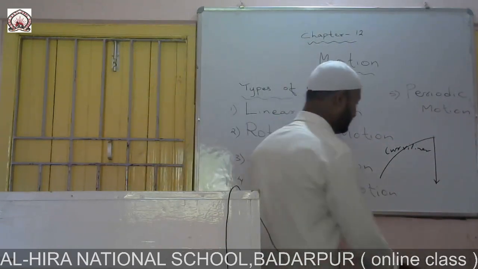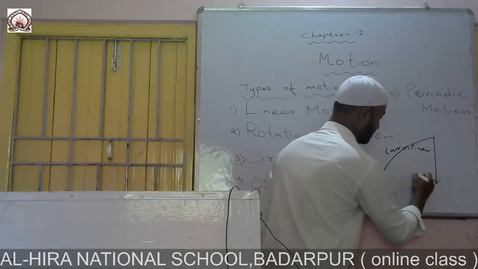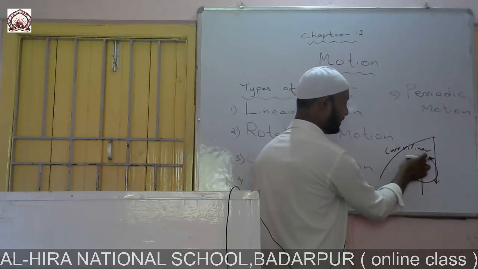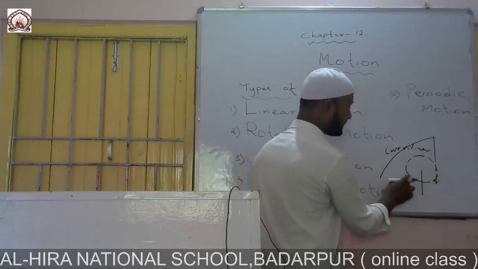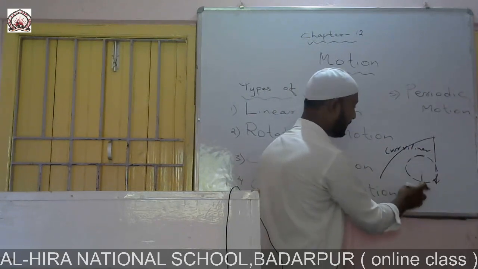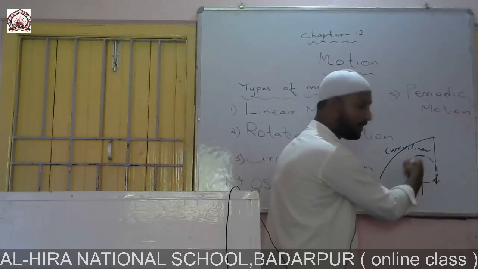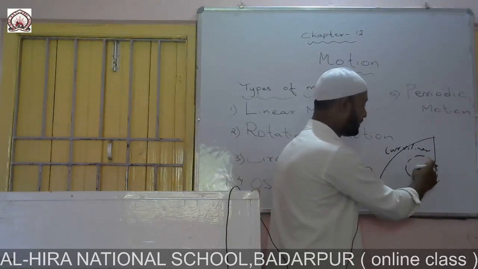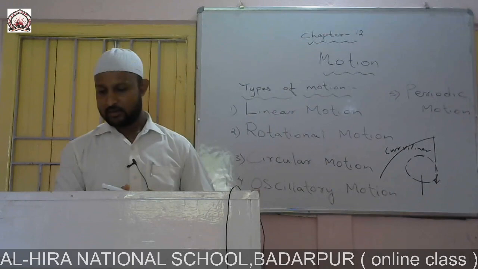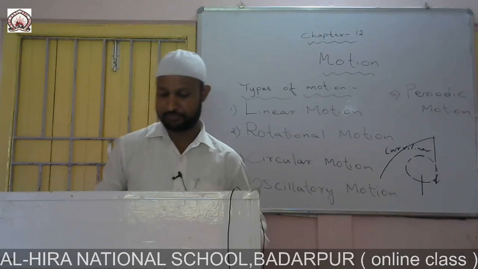For example, consider a Ferris wheel somewhat like this. This is the Ferris wheel. You can consider people sitting in all these places. When the Ferris wheel moves, it follows its own axis, but the people do not have any change in position. Such a motion can be called rotational motion.